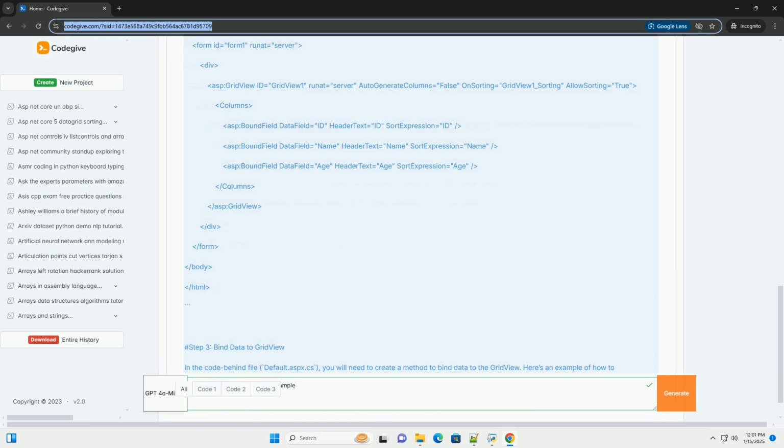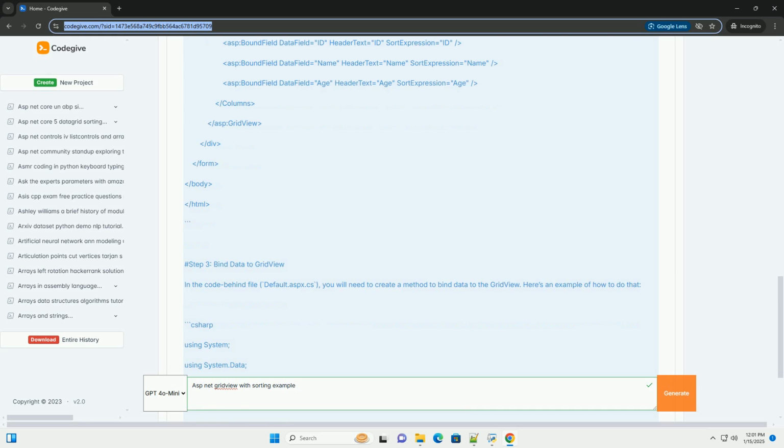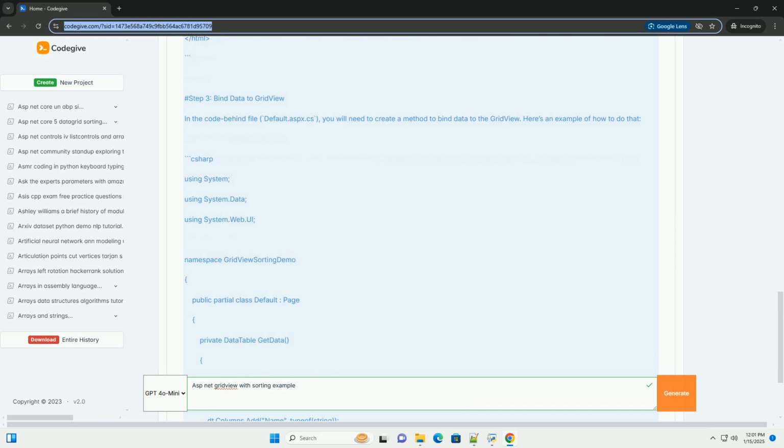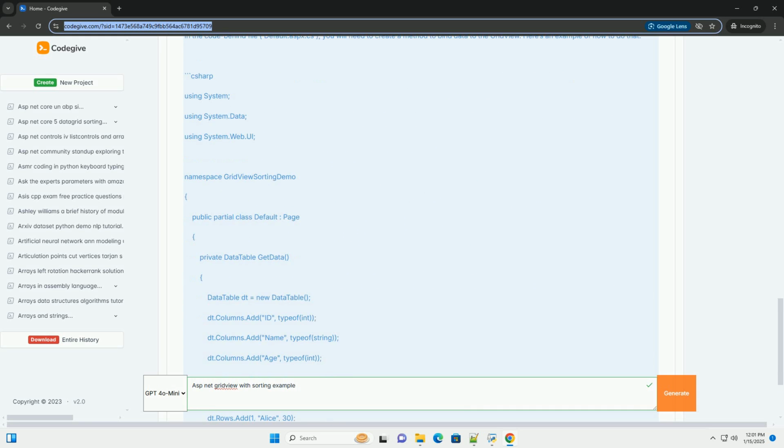Requirements: Visual Studio, any version that supports ASP.NET, and a basic understanding of C# and ASP.NET Web Forms.